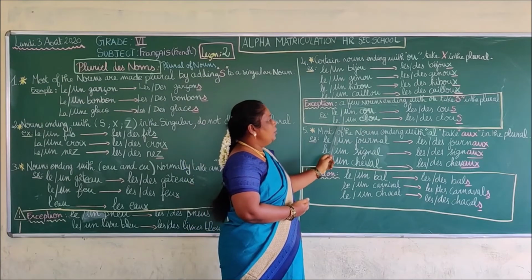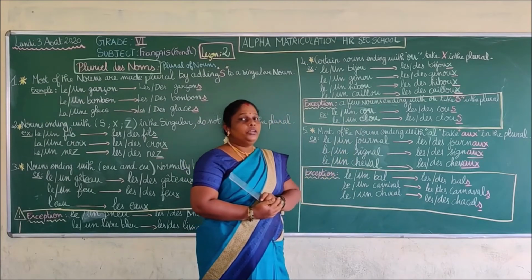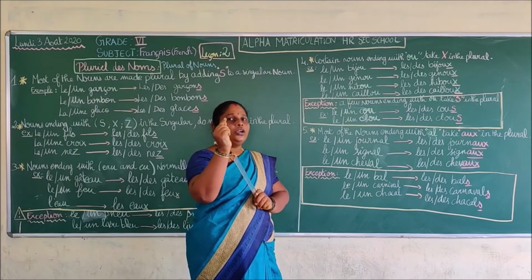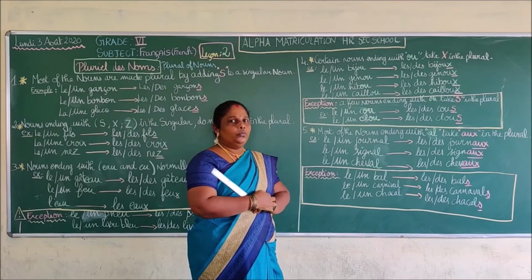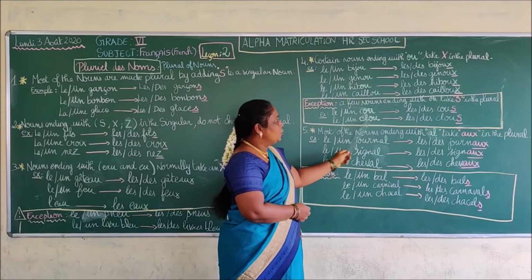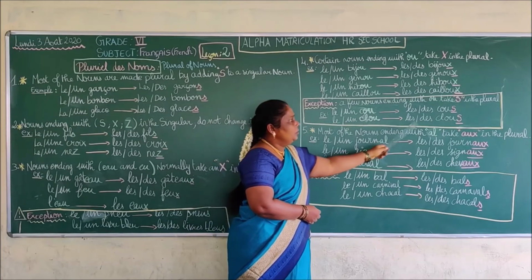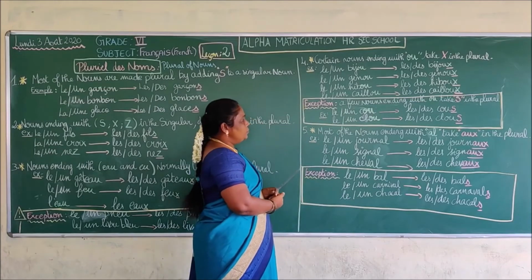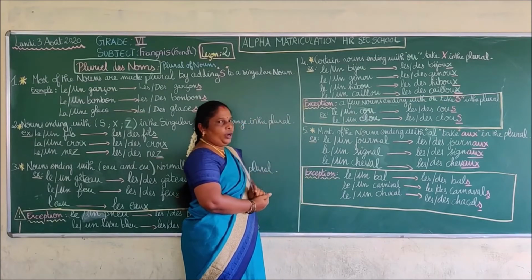Okay. So le clou. Clou means what? What is clou? Huh? What is that? So clou is a small pin. Okay, clou, des clous. We are going to add an S. Okay, so we are going to move to the fifth one.